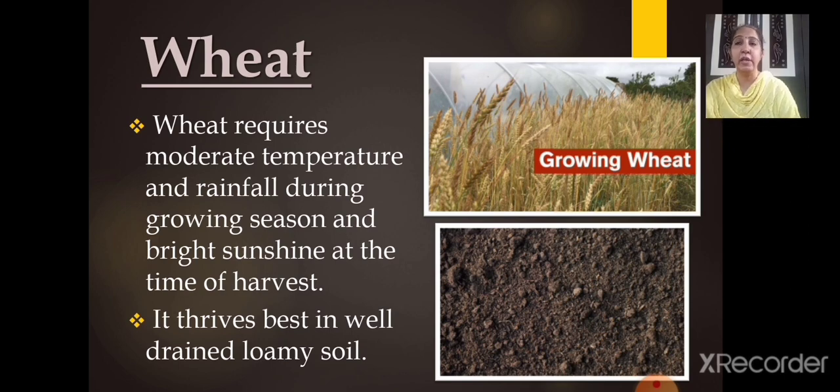Whereas when we come to wheat as a food crop, we saw wheat requires moderate temperature and rainfall during the growing season and bright sunshine at the time of harvest. So while sowing seeds, it requires rainfall, okay? But at the time of harvesting, bright sunshine is required. So this is the difference in the cultivation of wheat. It thrives best in well-drained loamy soil. Here the image of the loamy soil has been given to you. That is a suitable type of soil for wheat cultivation.